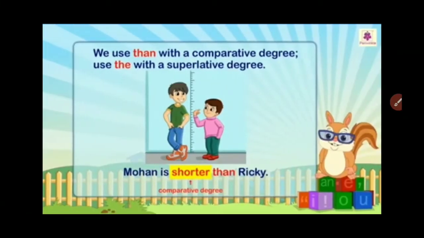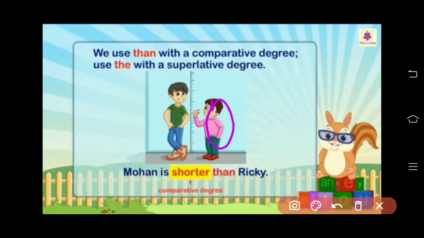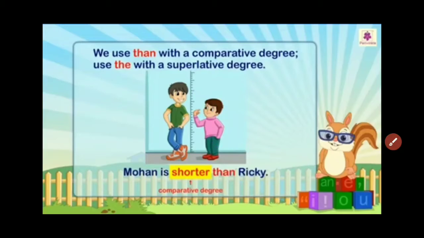We use than with a comparative degree, and we use the with the superlative degree. Mohan is shorter than Ricky. Here this Mohan is shorter in height than Ricky. Clear? Shorter than. Which than? We have to use THAN, not THE and then.